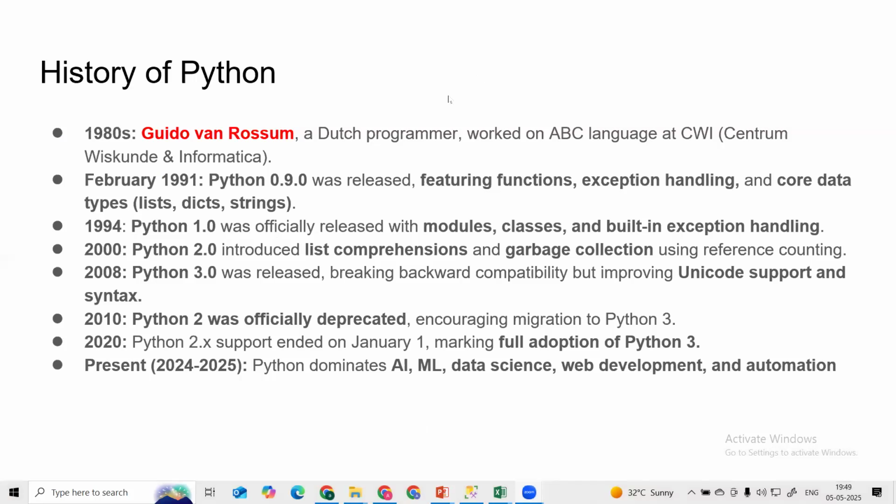You can raise your hand or you can just drop your message, so that I can answer your queries regarding the syllabus. What are the topics? Do you have any expectations? All these things, guys.